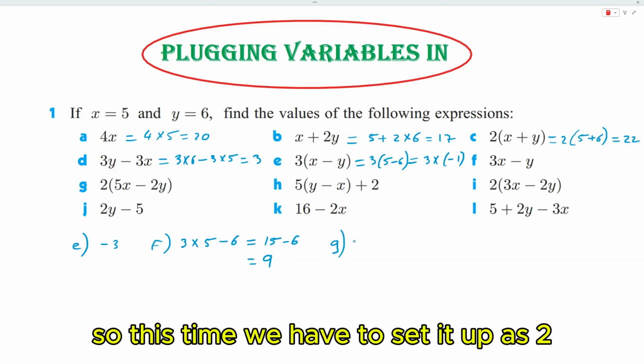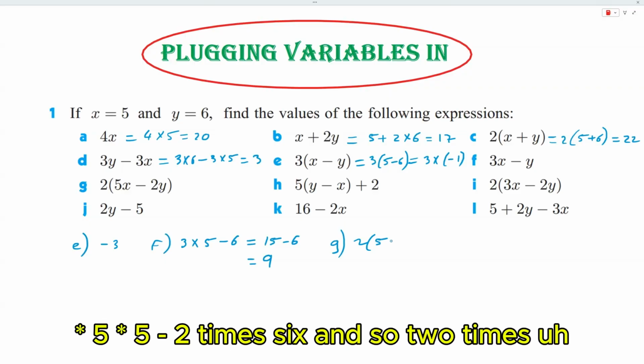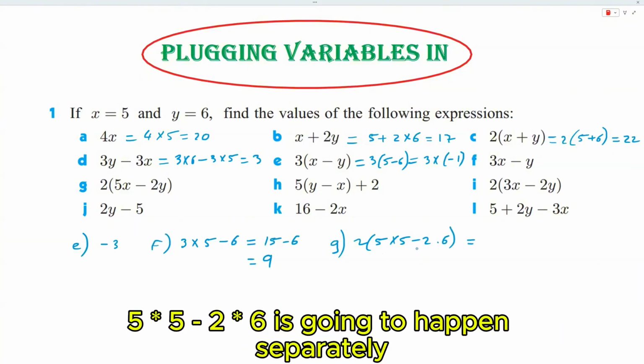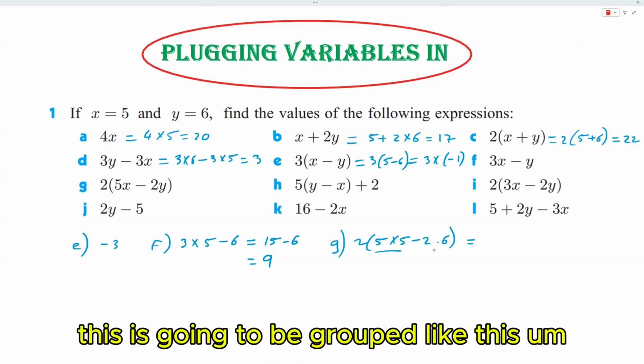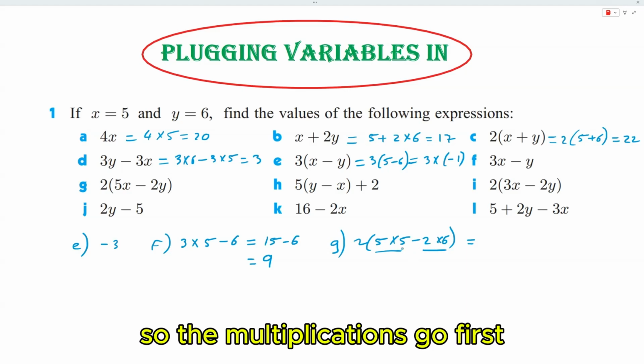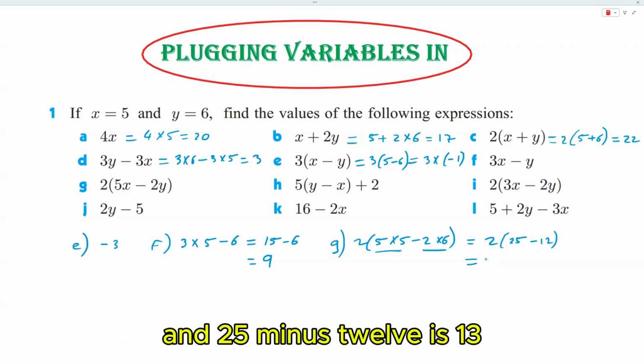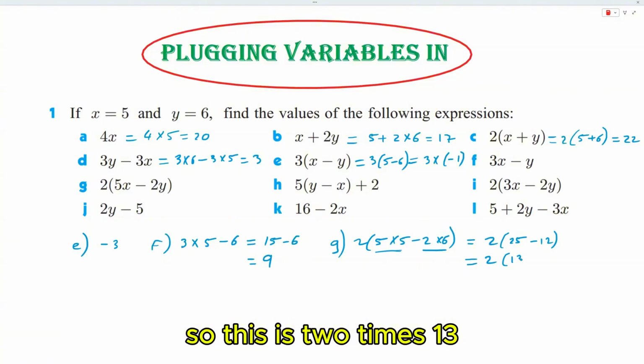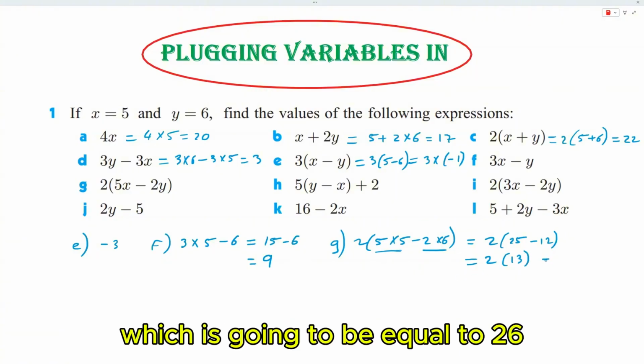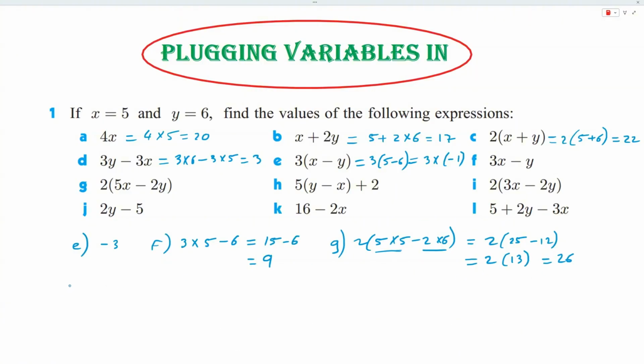So this time we have to set it up as 2 times 5 minus 2 times 6. And so 2 times 5 minus 2 times 6 is going to happen separately. This is going to be grouped like this. So the multiplications go first. So we have 2 times 25 minus 12. And 25 minus 12 is 13. So this is 2 times 13, which is going to be equal to 26.